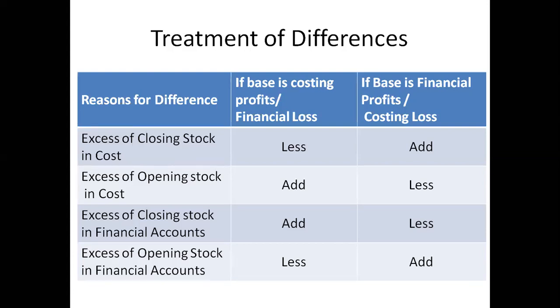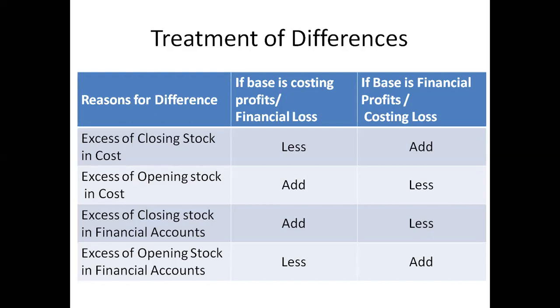Okay, I will explain one more time. I will take the example of the last category, excess of opening stock in financial accounts. If we write anything on the debit side of the trading account, that means it is an expense. Opening stock is an expense, and closing stock in the trading account is income. So any amount written on the debit side automatically decreases the profit of the company.